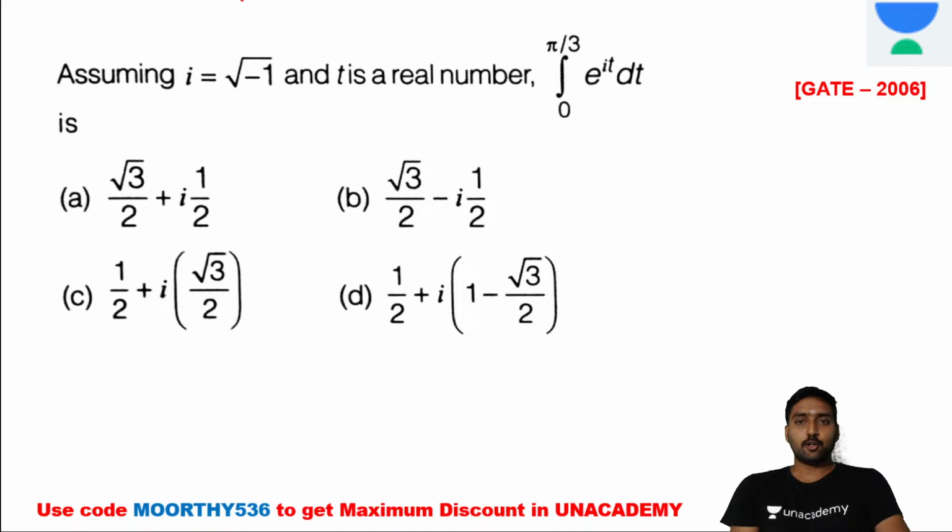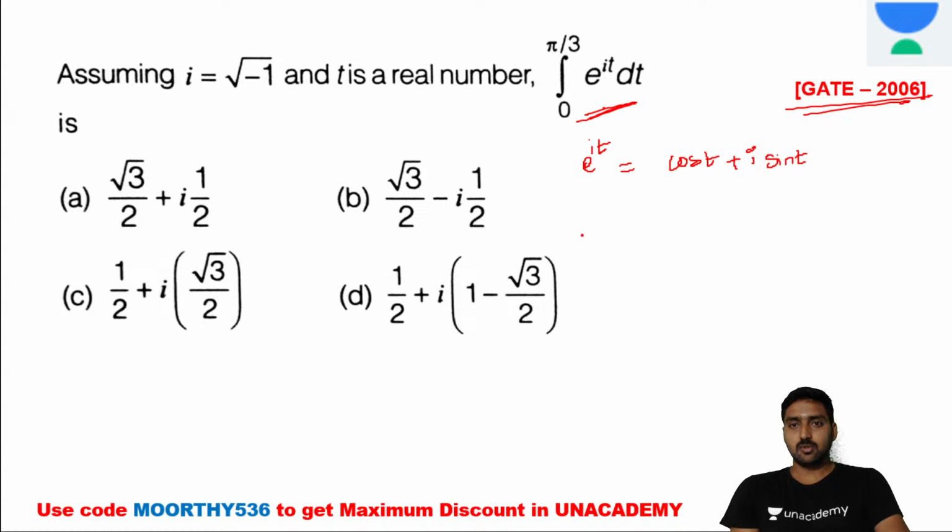Next one. One more very important question. It's a mechanical engineering 2006 2-mark question. Now, assuming i is equal to root of minus 1 and t is a real number, we need to identify this value. So directly we can do it. e power it is equal to, now substitute the exponential form of the complex number, which will be written in the form of a trigonometric equation. It's cos t plus i sin t. So it's a process, right? Now substitute this value instead of this.